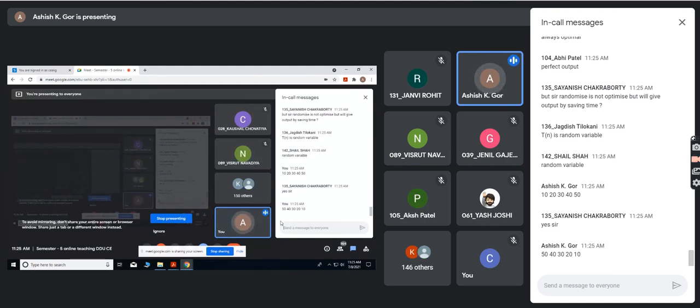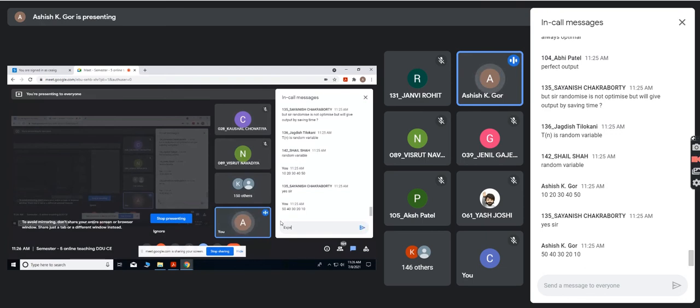But even if you give this type of input to the randomized algorithm, there is a very high chance that it will not be n square, but nearer to n log n, and that is the benefit of randomization.